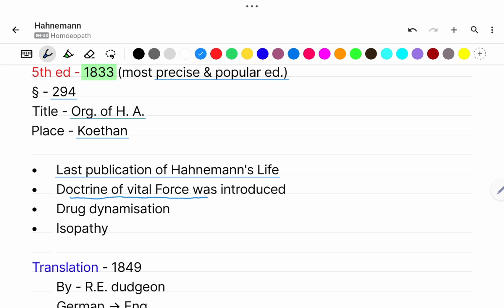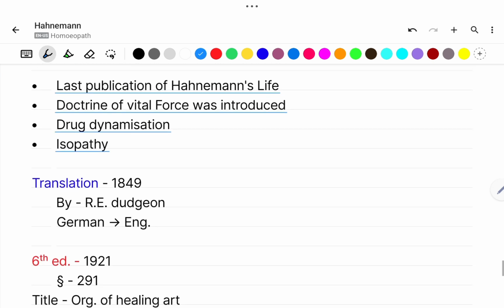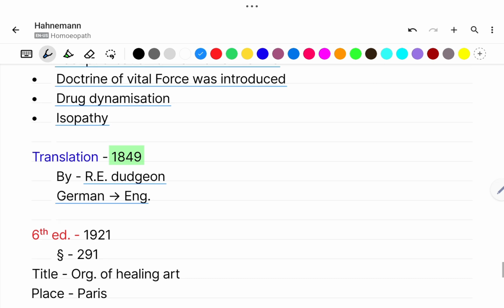The doctrine of vital force was introduced for the first time in the 5th edition. Drug dynamization was added and isopathy was used in the 5th edition. Now comes the translation of the 5th edition. It was translated in the year 1849 by R. E. Dudgeon, and the translation was from German to English language.